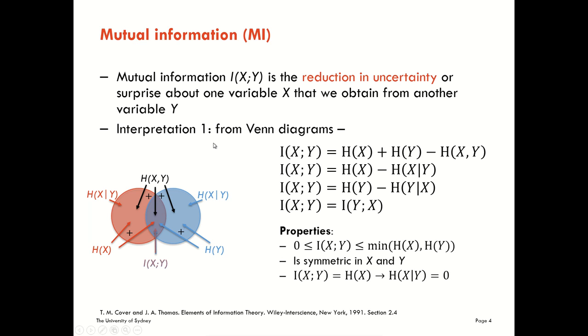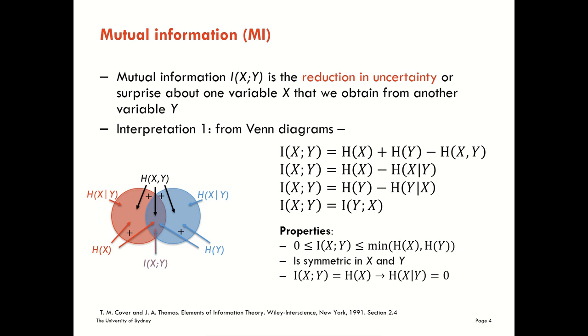Mathematically then, we can write it down as follows. You can understand all of these equations from the diagram here. We can write down that we sum the marginal entropies and take away the joint entropy, and what's left is this piece in the middle. We can think about starting with the uncertainty in x and then taking away the uncertainty that's left in x after we know y, again leaving this piece in the middle here. We can do the same thing if we look at the uncertainty of y and take away the uncertainty left in y after we already know x. What's important is the mutual information is symmetric. The information that x carries about y is the same as the information y carries about x.